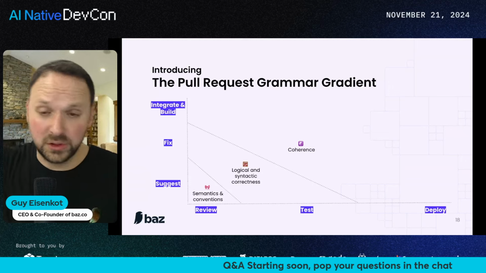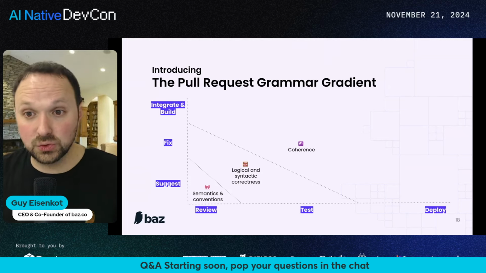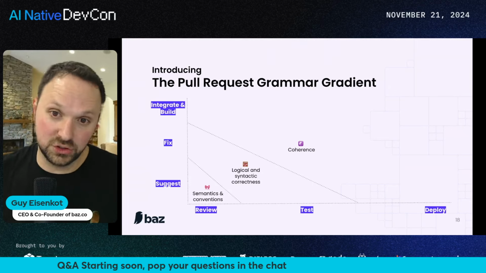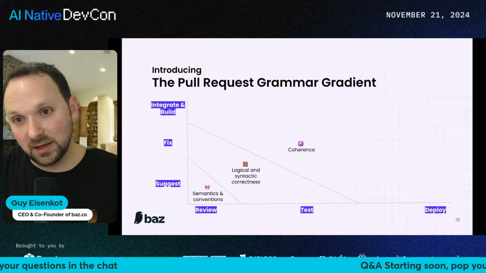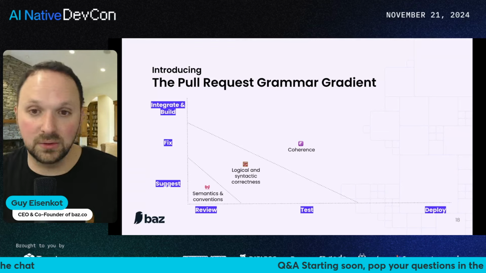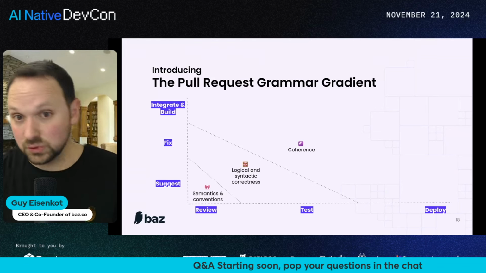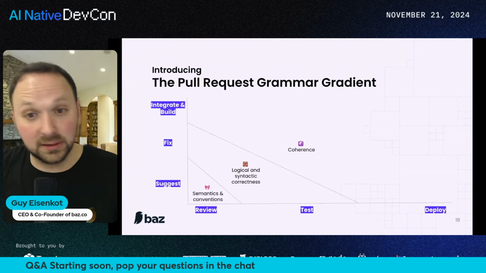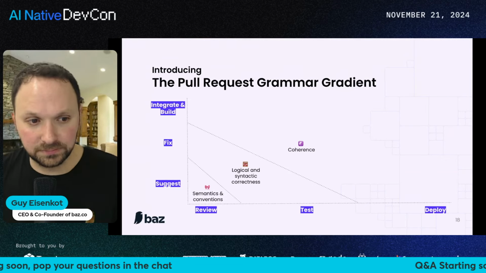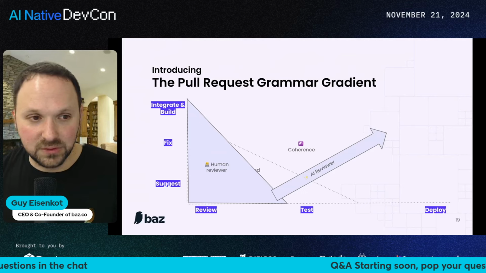And the last one is coherence. This is where we use models to try to help us understand whether or not code will eventually impact existing artifacts in production. So this is interesting. We can take different types of attributes of how code eventually gets manifested into services and infrastructures and APIs, and ask AI whether or not they'll be impacted, whether or not they'll be making breaking changes. So that's what we saw.